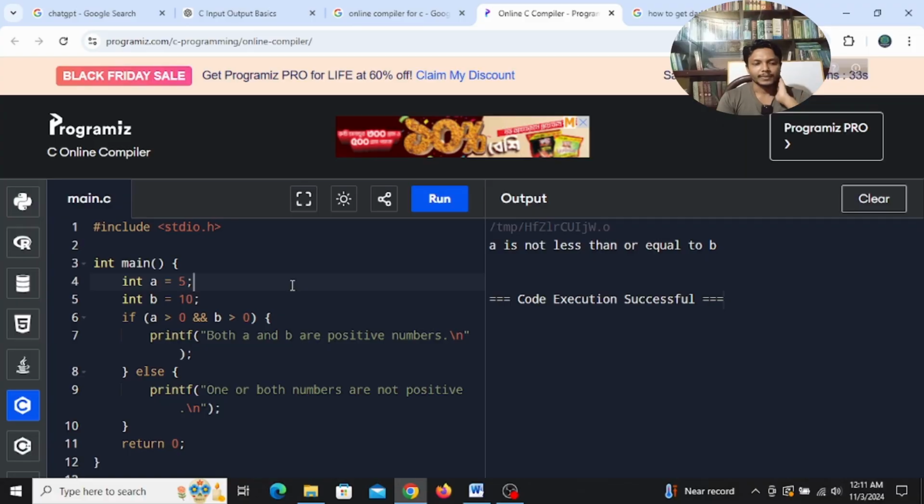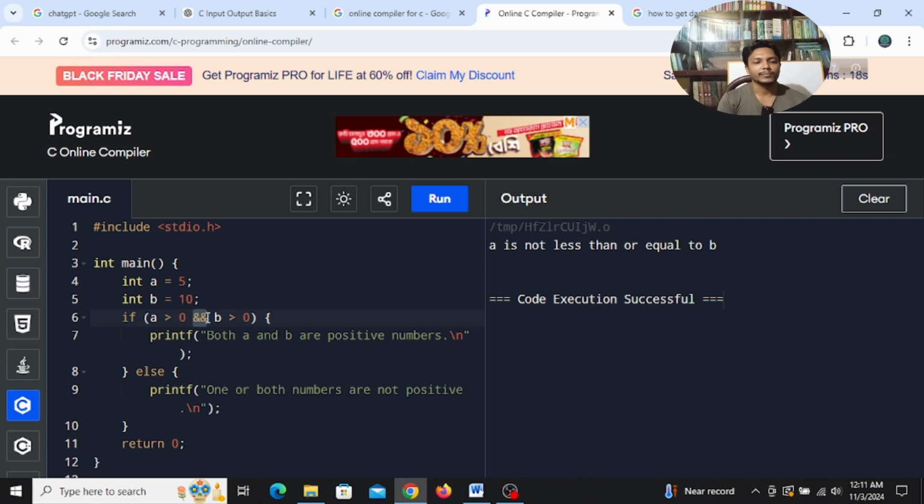So if you ask ChatGPT, it gives you a lot of words, okay? So just come here, okay? So A is 5, right? B is 10. Now you see, these two are the logical operators, okay? So this is the AND operator, guys. What is the AND operator actually?